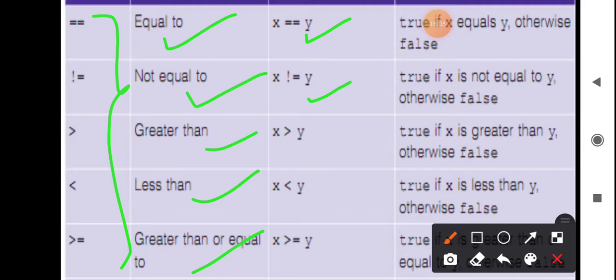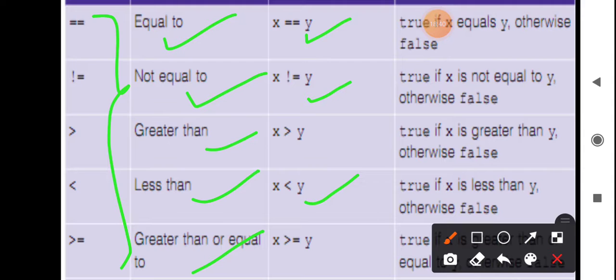Greater than means the left hand side variable should be greater than the right hand side variable. Then it will return true, or else it will return false. Less than means the left hand side variable should be less than the right hand side variable. If so, it will return true, or else false. Greater than or equal to means the left hand side variable should be greater than, or may even be equal to, the right hand side variable.